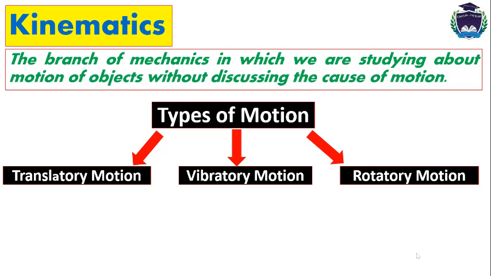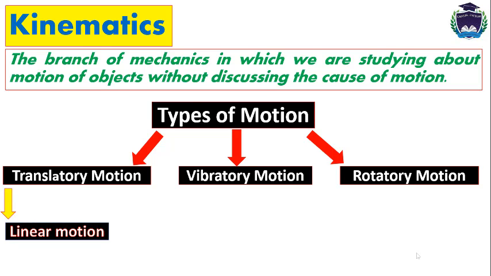And the third one is rotatory motion. We can define rotatory motion as the motion of a body in a circular path around a fixed axis. For example, the motion of a fan or the motion of a wheel are examples of rotatory motion. Now, we have further divided translatory motion into three types.